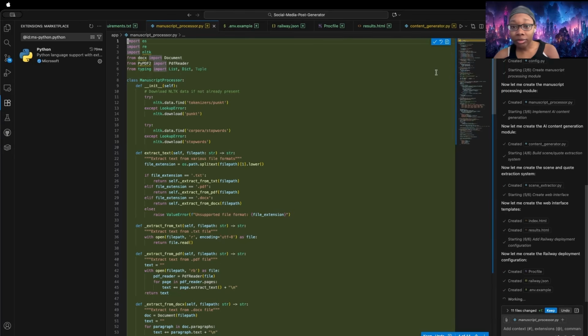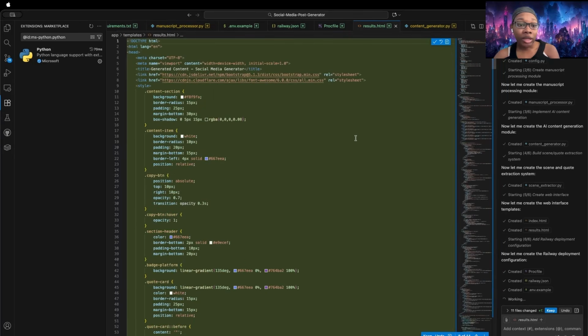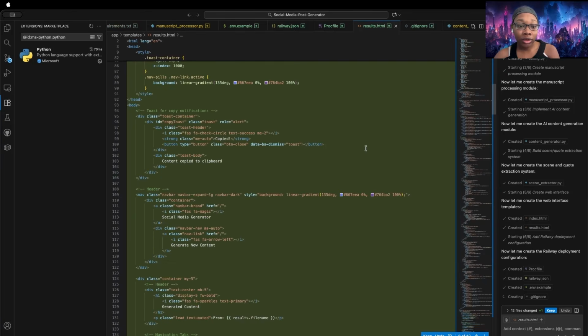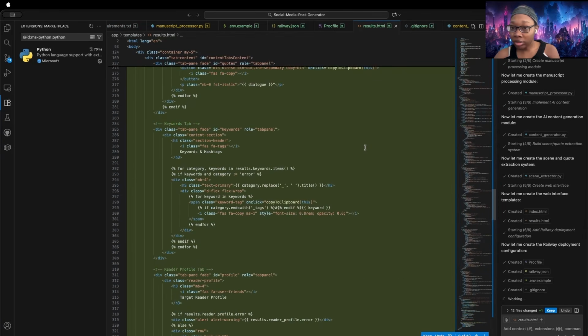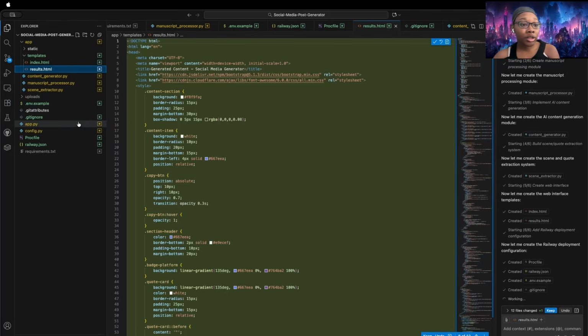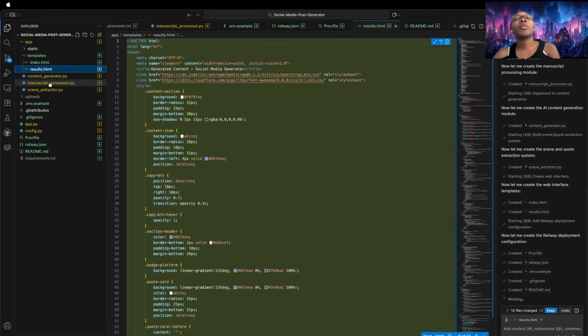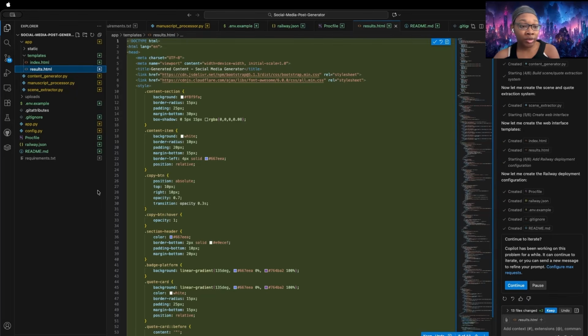It's now prepping for Railway. We have a file for the results once it's done. And if we go to the Explorer, we can see all of the files and the folder structure it's made as it's been building those files.